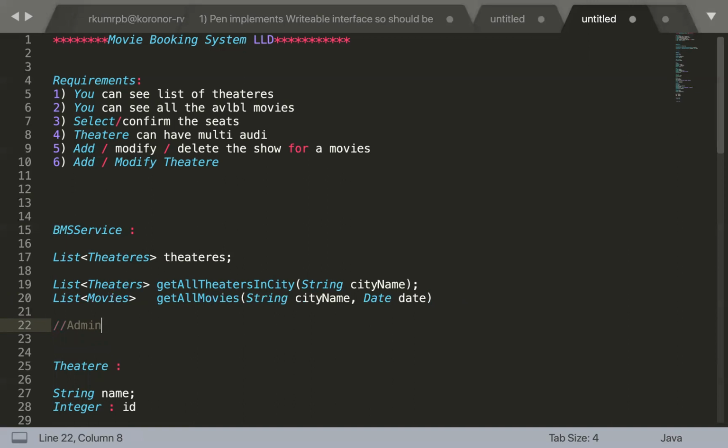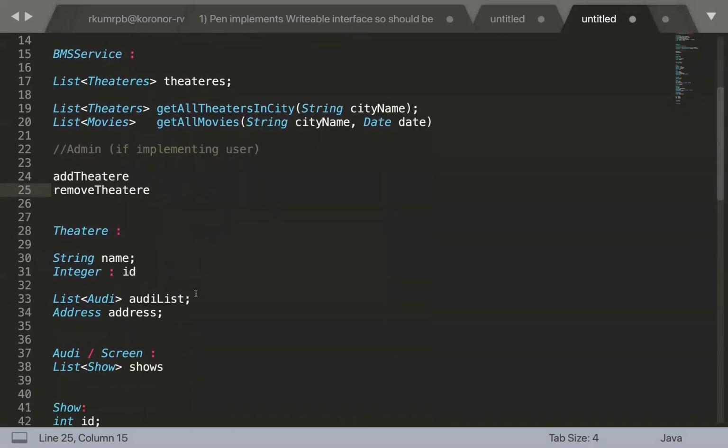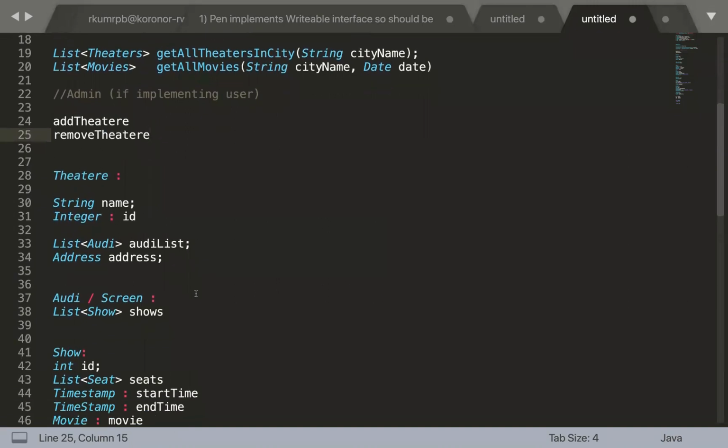And then there can be something like the admin operation. If you are implementing a user authorization mechanism, then probably you are going to have add theater, right? Add theater, remove theater, right? Okay. Now, what all movies is the theater going to have? What all contract methods is the theater going to have?